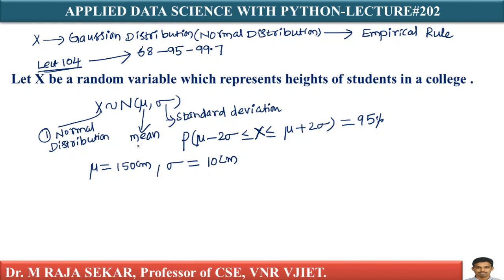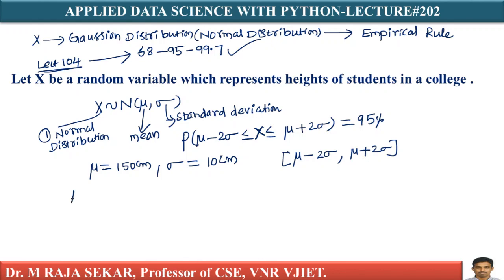because I know it is Gaussian distribution, that's what we are assuming. Your heights data is following normal distribution or Gaussian distribution. As it follows normal distribution, I can apply this empirical rule. Because I know mu and sigma, I can say that 95% of the students' heights lie in the interval of mu minus 2 sigma comma mu plus 2 sigma.